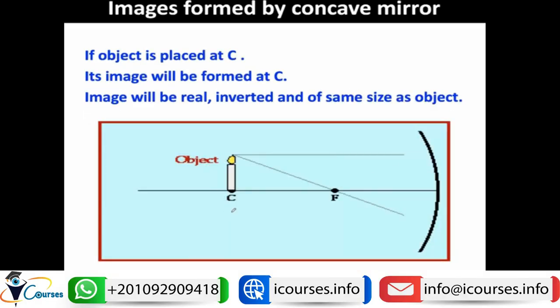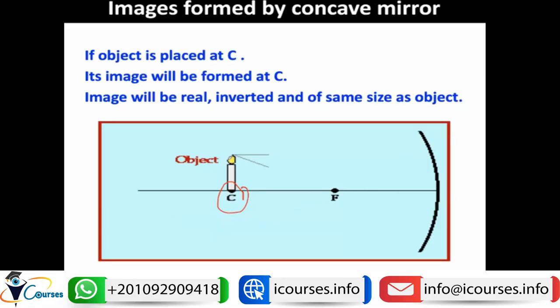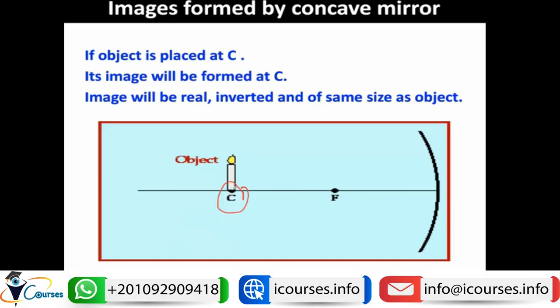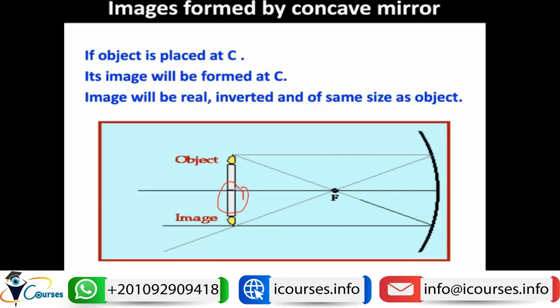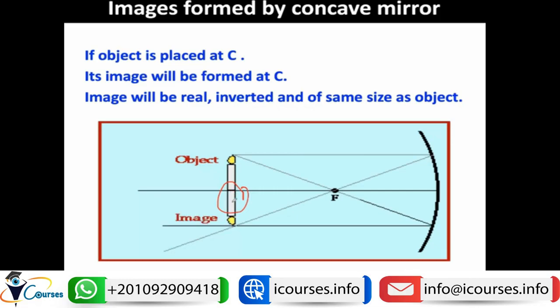If the object is placed at the center of curvature, what will be the characters of the image? Again, we construct our rays and we can find that they will intersect at the center of curvature as well, but just below the object. So the image will be formed at the center of curvature, and it is real, it is inverted, and it is of the same size as the object. So if we want to obtain an image that has the same size as the object, we just place the object at the center of curvature.